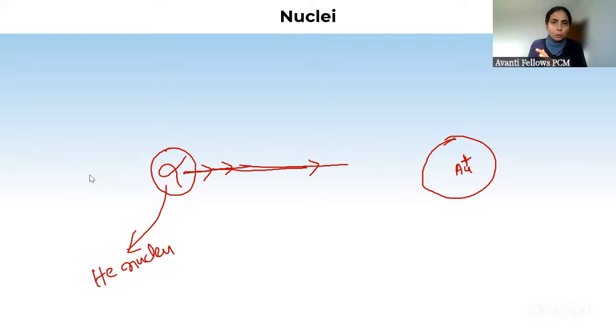Now, as it will come close to the gold nucleus, since this is positively charged, it will feel repulsed from the gold nucleus. Done है? But still it will move ahead. क्यों? Because it has some kinetic energy. जैसे somebody is trying to stop you, but you have a high energy, so you will be able to restrict that opposition, right? And despite opposition, you will keep on moving ahead. So the same thing is happening here with the alpha particle. यहाँ पे क्या हो रहा है कि अल्फा पार्टिकल को हमने एनर्जी दी, सो रिपल्सन तो उसको यहाँ से फील हो रहा है, डन है, बट वो रिपल्सन को नलिफाई कर पा रहा है, डन है.